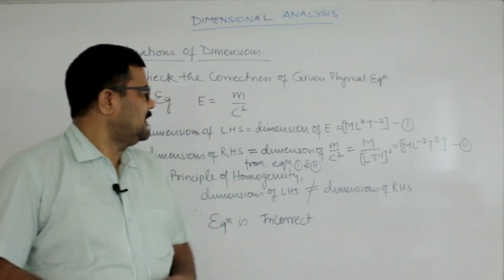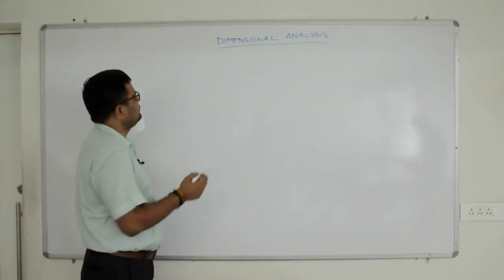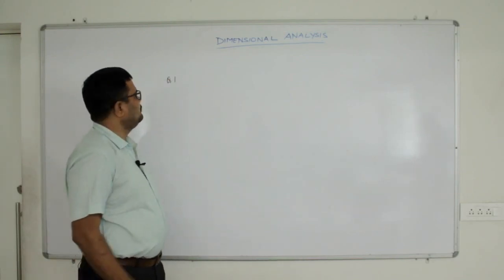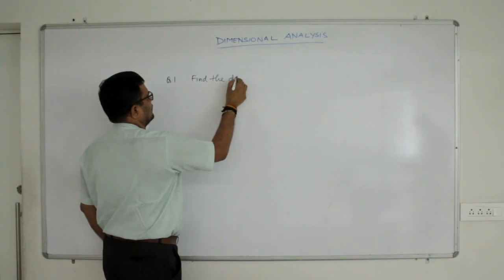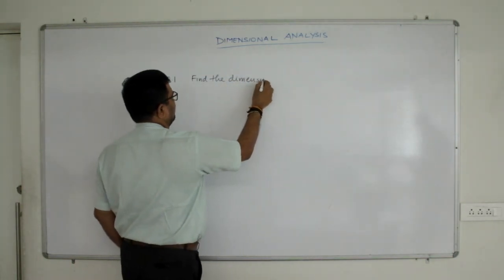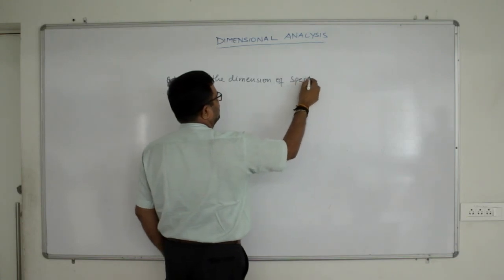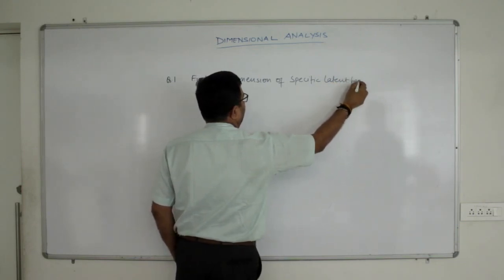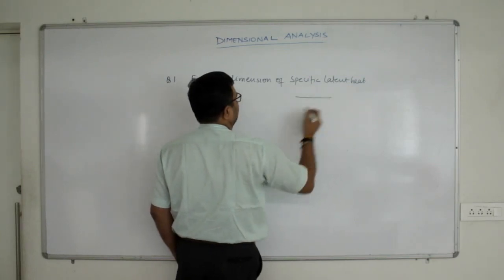This is all for the day. Now there are 2 questions for the attendance. Question number 1, you have to answer in the Google form. Find the dimension of specific latent heat. You have to write the answer only.